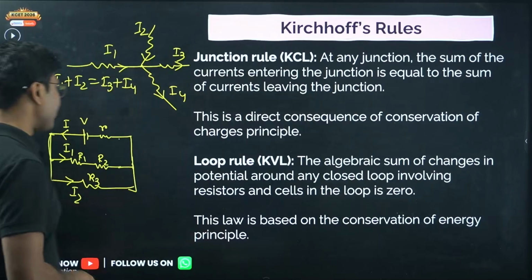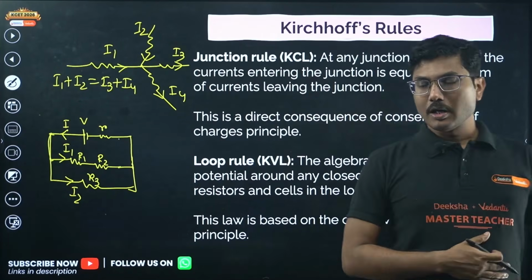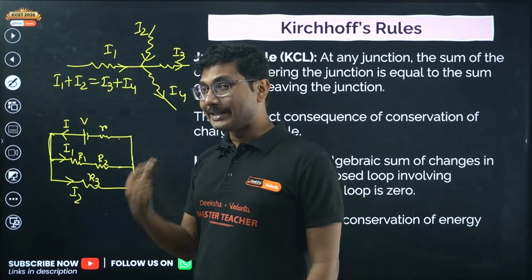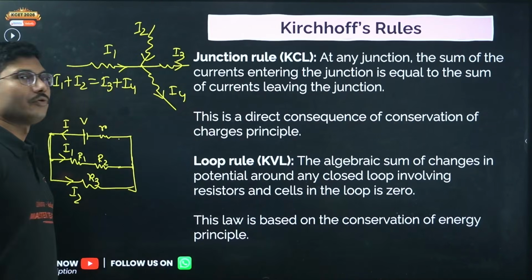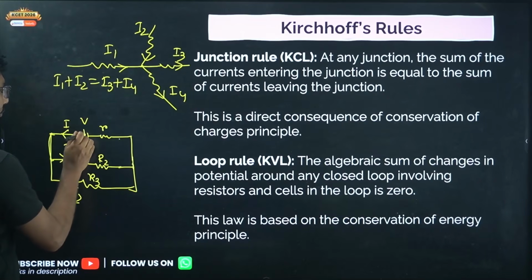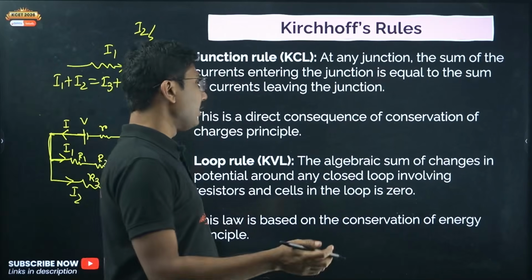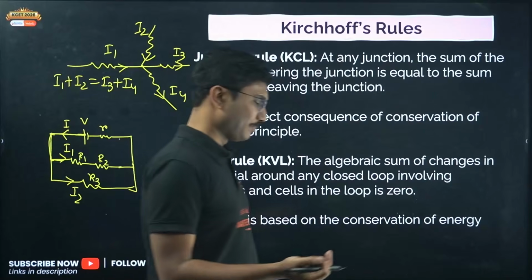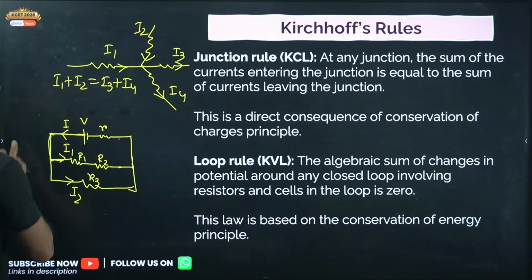That's what I was about to tell you, that even though you are talking about a closed loop, when you are adding the voltage drop across resistances, then at the end you should write equals to the potential difference. That will be slightly helpful for you to solve questions. Now remember, if you are considering the battery, if you are going in the direction of the current in the battery, then it should be equals to V. If you are going in the opposite direction of the current that is sent by the battery, then it will be minus V.